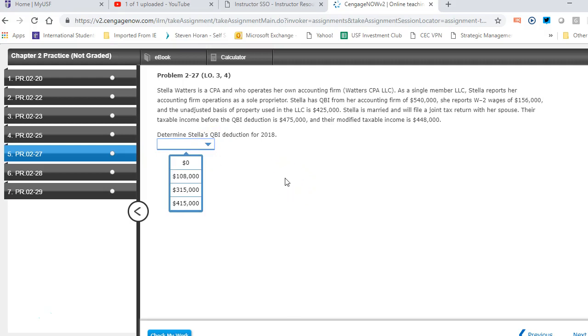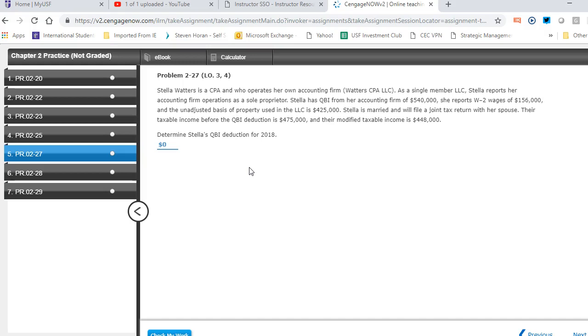Okay, so you can see what the options are. The nice thing is there's drop downs with these too, which gives you a little bit of a heads up as you work them. For Stella, I've already just typed in the number 0 for us there. And you might remember as you went through the chapter, saw the PowerPoint, listened to the lecture that I did, hopefully you noticed that accounting is one of those excluded specified services.